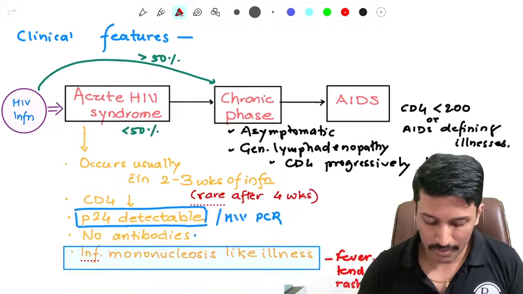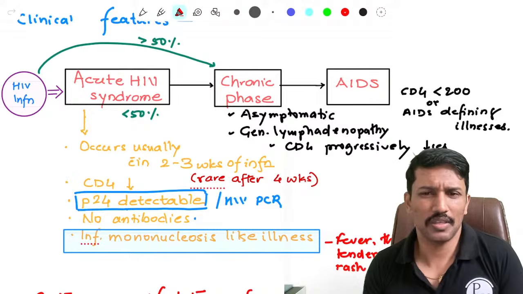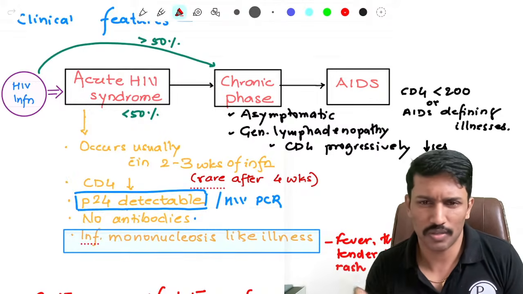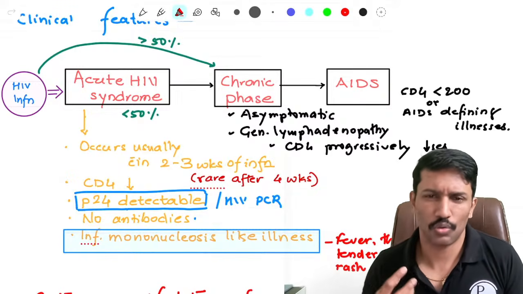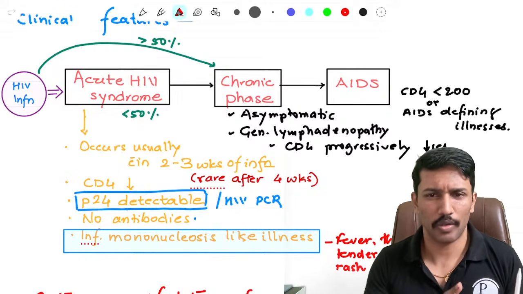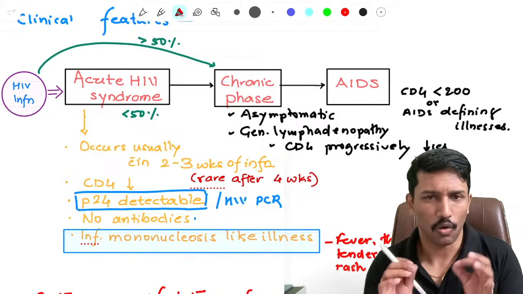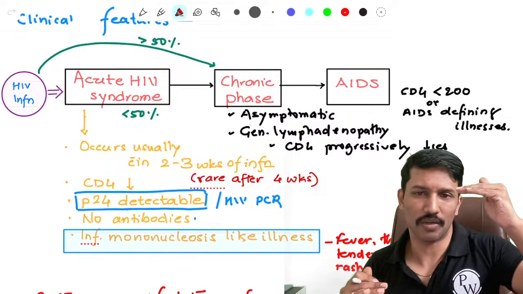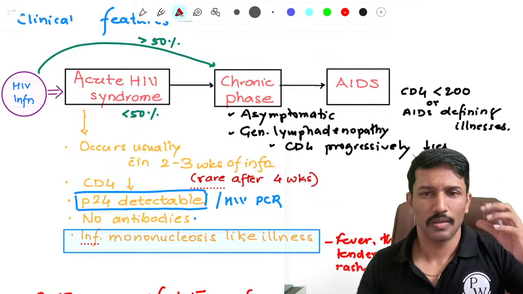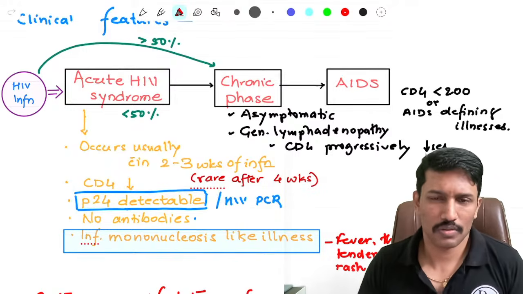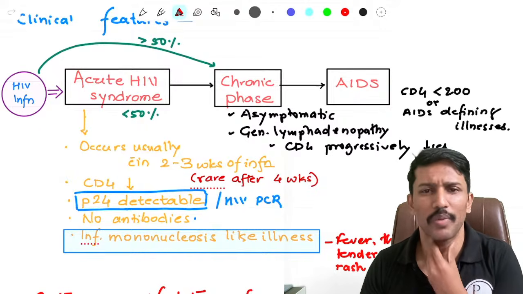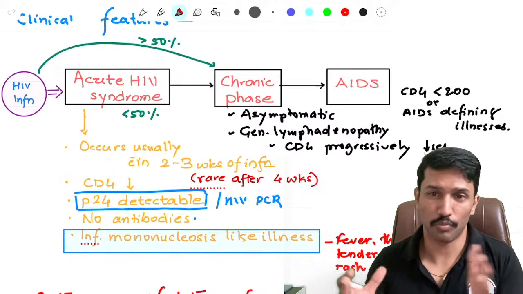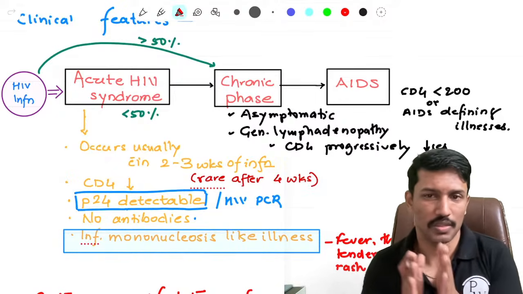And once they get infected, initially 2 to 3 weeks later, they may get a short period of fever and lymphadenopathy, sore throat and rash, or they may not develop any of this, but they get into a stage called the chronic phase where the virus keeps replicating and the CD4 cell count progressively keeps going down. During this period, only investigations can diagnose. They may not have any symptoms, or some of them may have generalized lymphadenopathy. When CD4 count critically drops, that is where the problem starts. They start developing opportunistic infections.